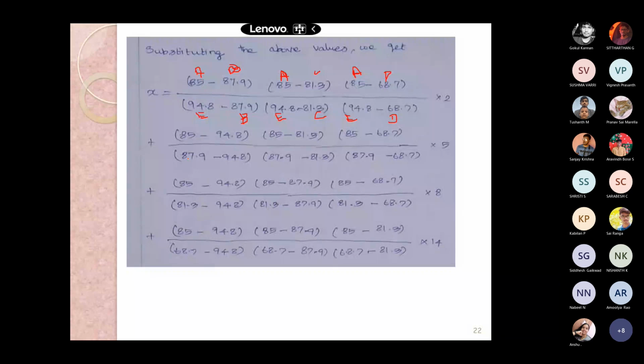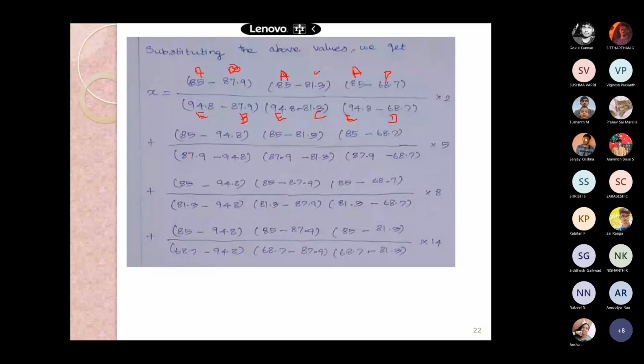A is 85. There won't be any change with the B, 94.8. With the C there isn't change, 87.9. And the D, there won't be any change, and E is 81.3. Okay, let me know the answer. 0.4126. Very good, 4126. You please make a note, Vikram. Yes, you continue, Xavier.